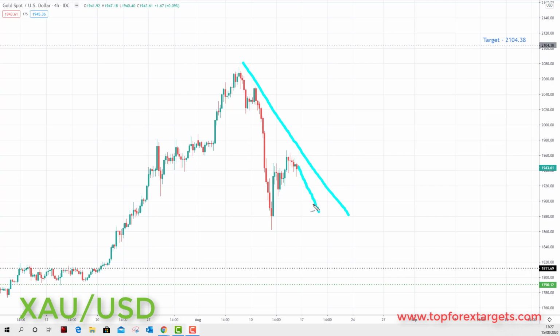So any further pullback is going to simply be viewed next week as an opportunity to look for bullish setups in this market. And we're going to be looking at initiating longs up to the first and foremost, the previous high. And if we can break through the previous high, we're going to be looking up towards the next key of resistance to the upside and the target set at the 210438.